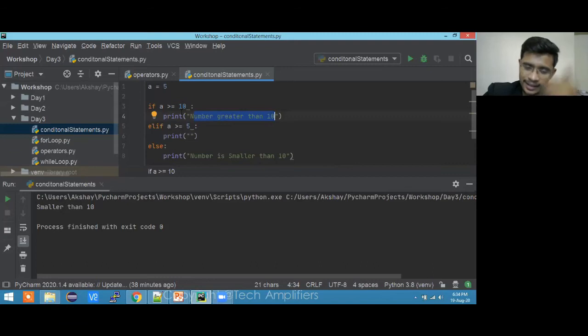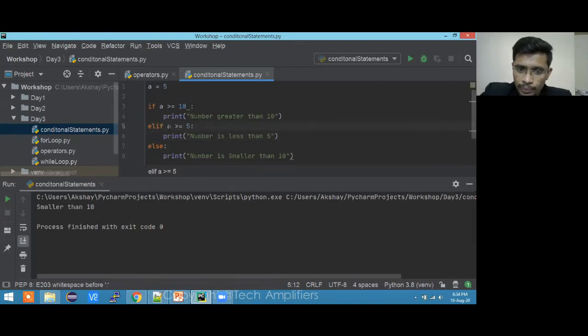Okay, is it less than 5? Then we are going to... if it is less than 5, it will come on this. But when it is more than 5 and less than 10, then this particular code will execute. So if the number is less than 5, okay, but if it is greater than 5, then this condition will also become false. Let me just take an example of 7.